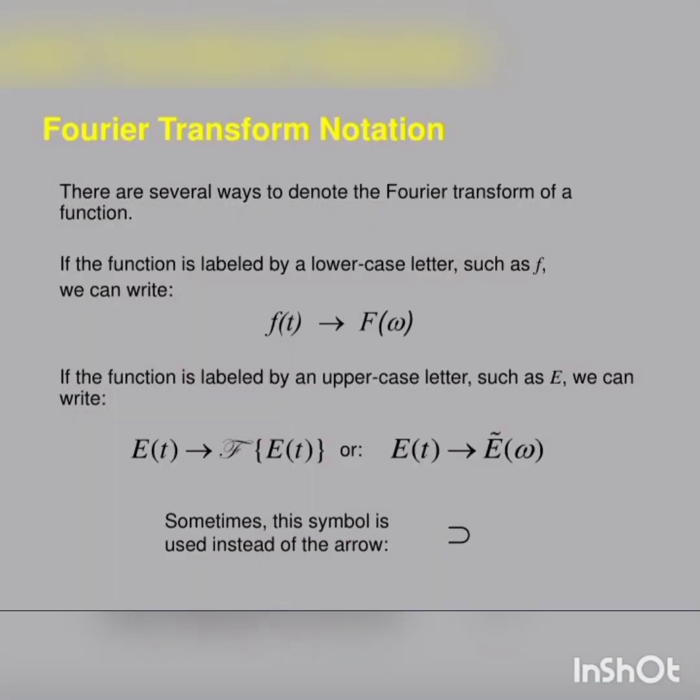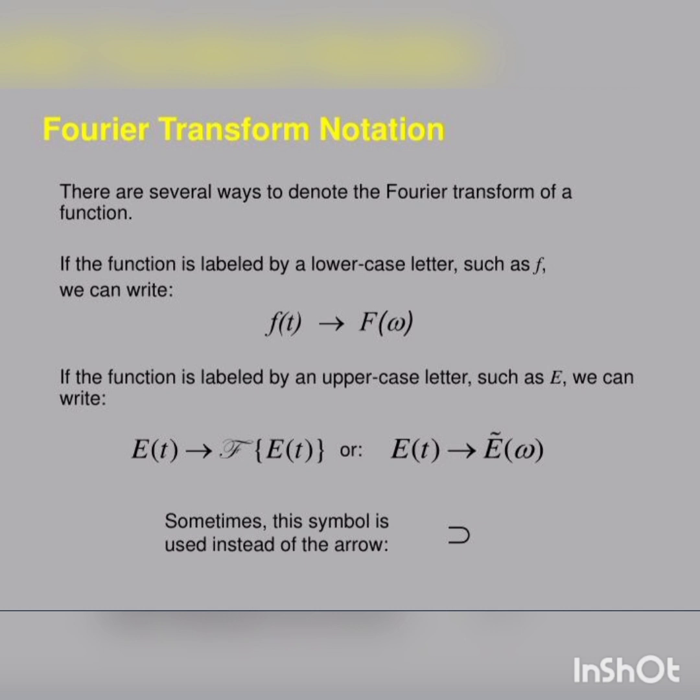The Fourier transform notation. There are several ways to denote the Fourier transform of a function. If the function is labeled by a lowercase letter such as f, we can write f(t) becomes F(ω). If the function is labeled by an uppercase letter such as E, we can write E(t) becomes E(ω). Sometimes this symbol is used instead of the arrow. So this is the Fourier transform notation.